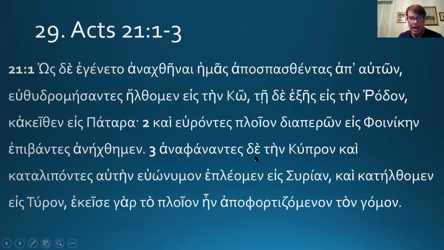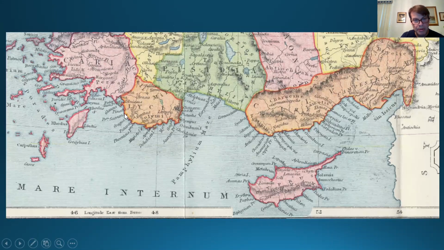Verse 3. And having spotted Cyprus, so they're going to go from Patara, and they're going to go on the south side of Cyprus. Now, this particular map doesn't show Tyre, but it does say they land in Syria, and you can see Syria. And so they're going to go from Patara south of Cyprus to Syria, and then Tyre is down here. They're going to stop at Tyre. Remember Tyre and Sidon of Old Testament fame?